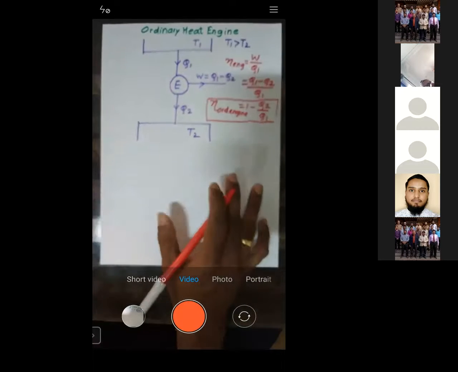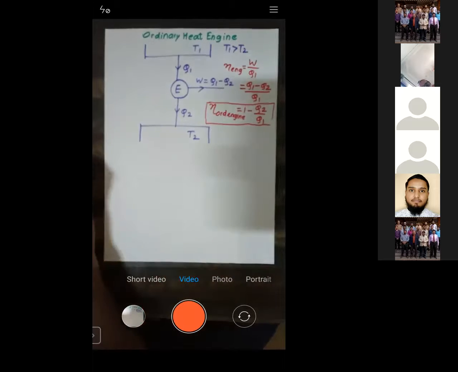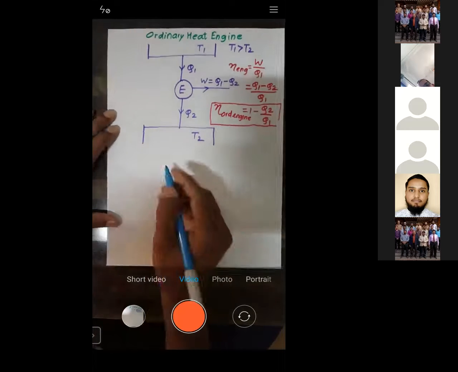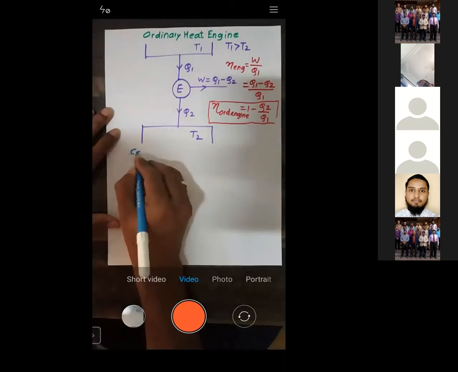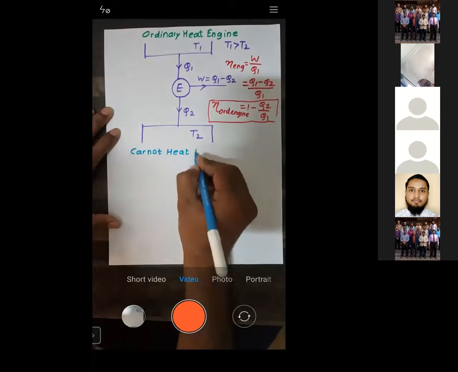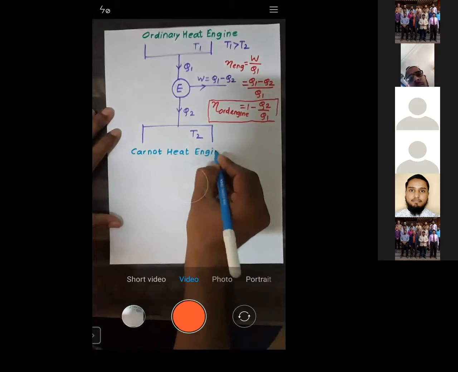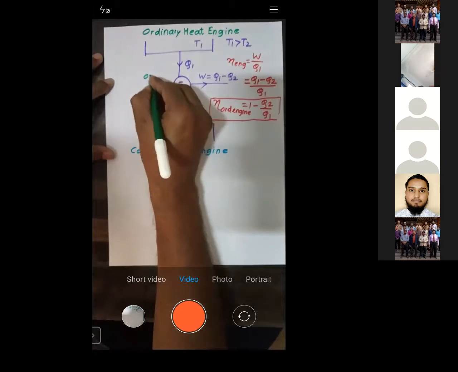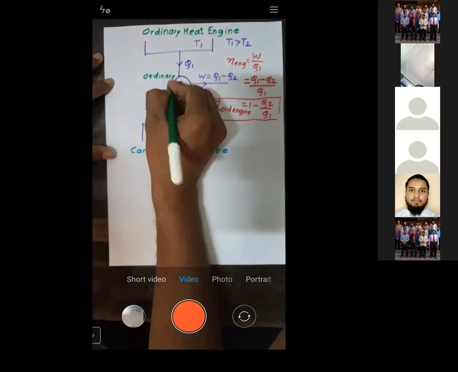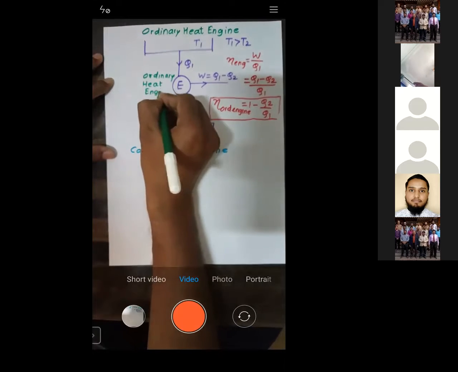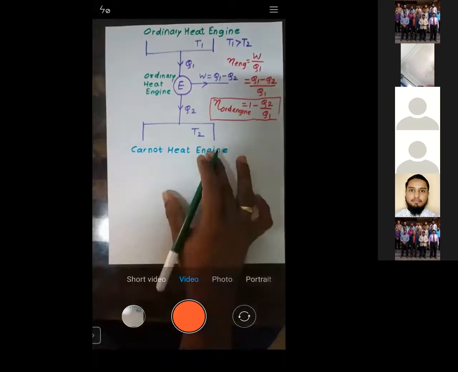Now let us work out how to calculate the efficiency of a Carnot heat engine. Carnot heat engine is a very important term. This was the ordinary heat engine. Now we are interested in the Carnot heat engine.